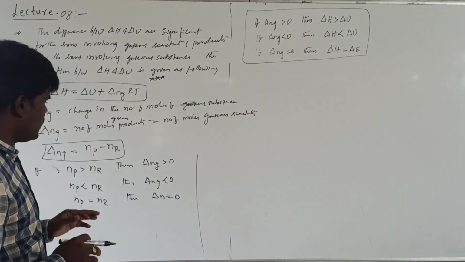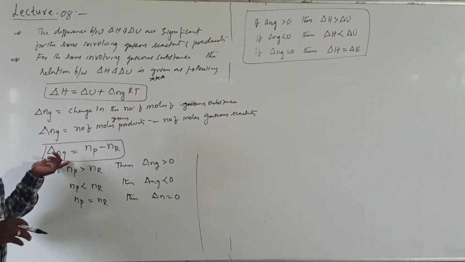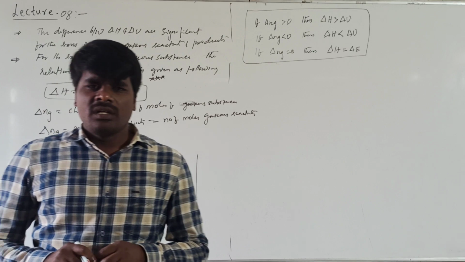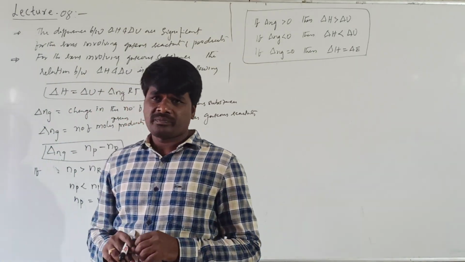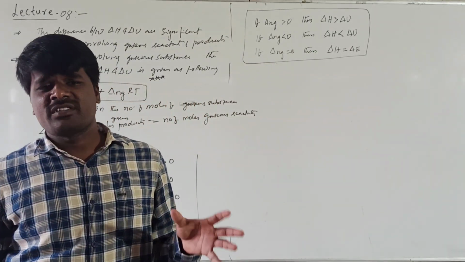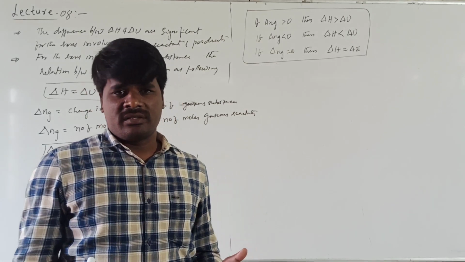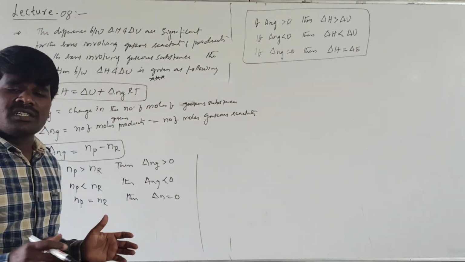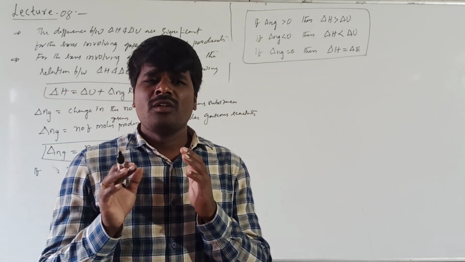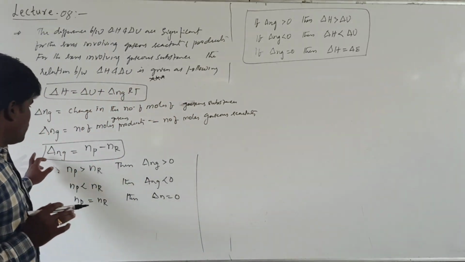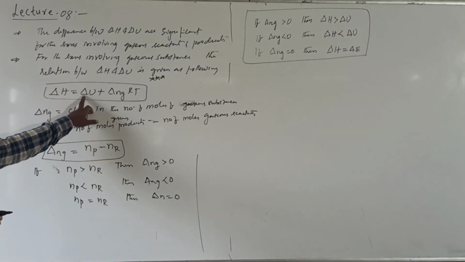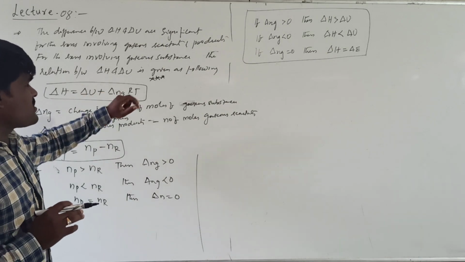All this has to be determined from the value of delta Ng, which is the number of moles of gaseous products minus the number of moles of gaseous reactants of a chemical reaction involving gaseous reactants and products.